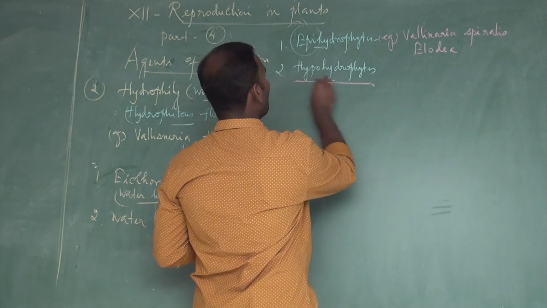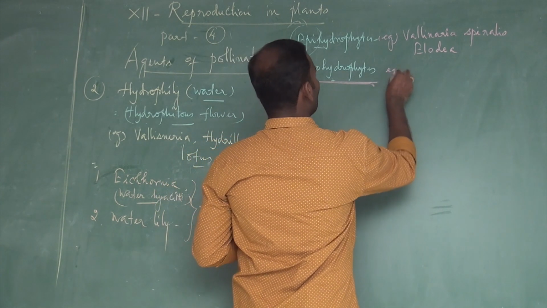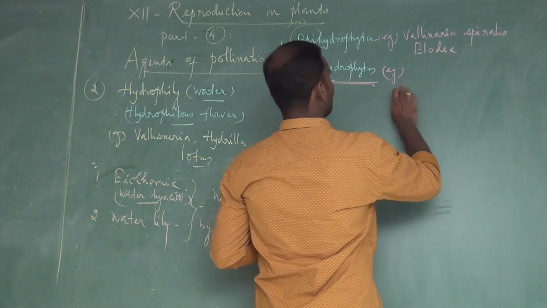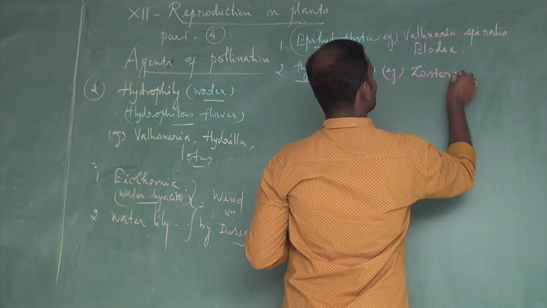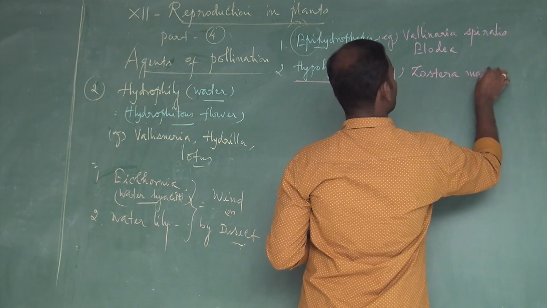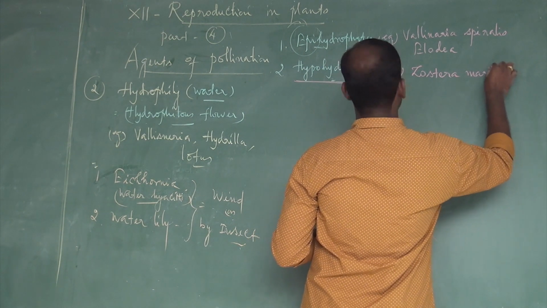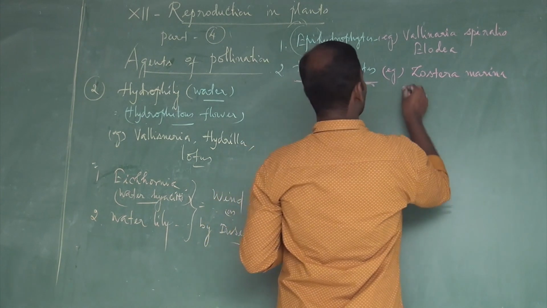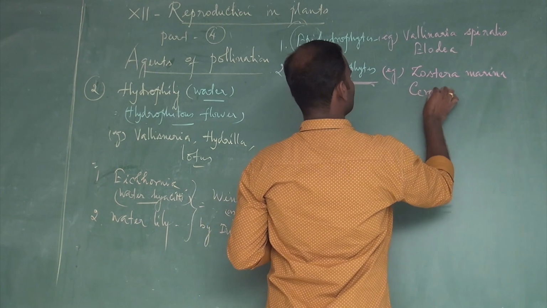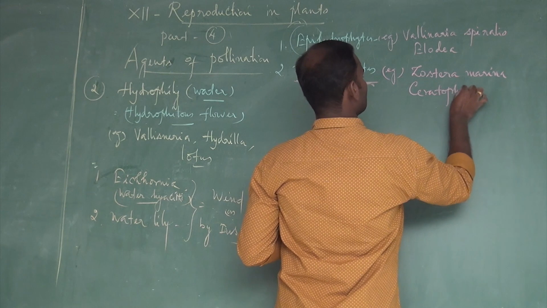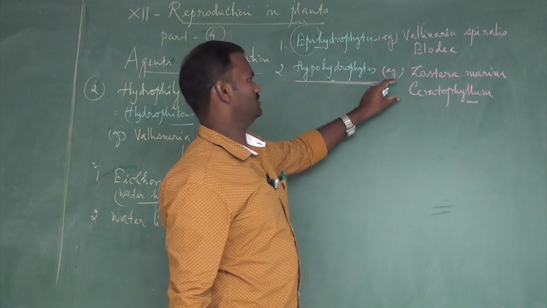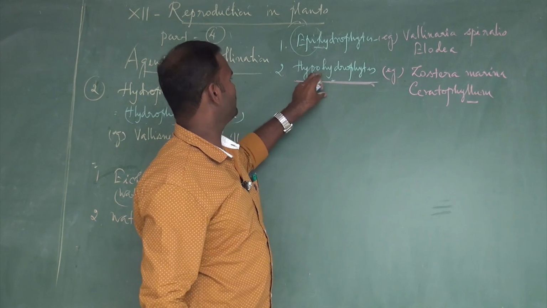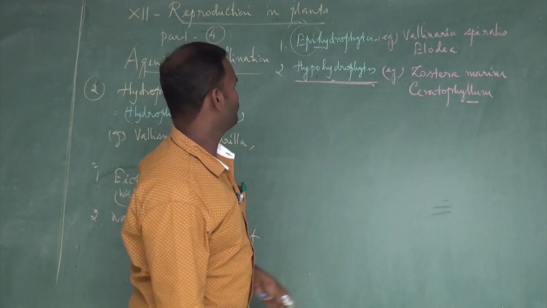For example, Zostera marina. These are the examples for hypohydrophily. Another example is Ceratophyllum. So these are the common plants that are involved in hypohydrophily.